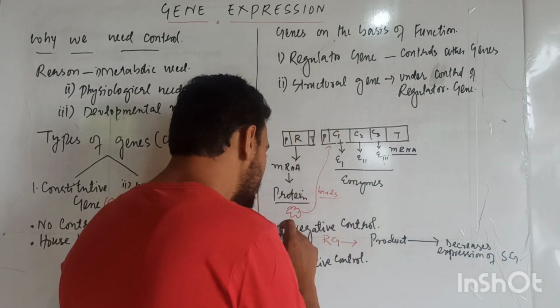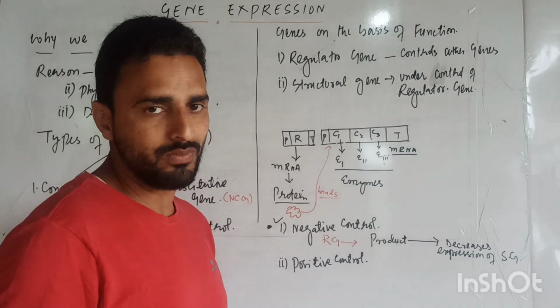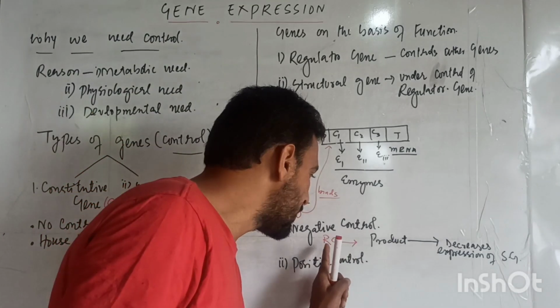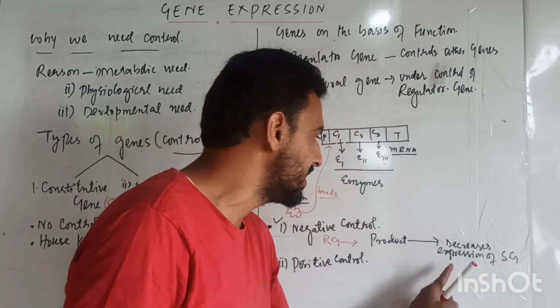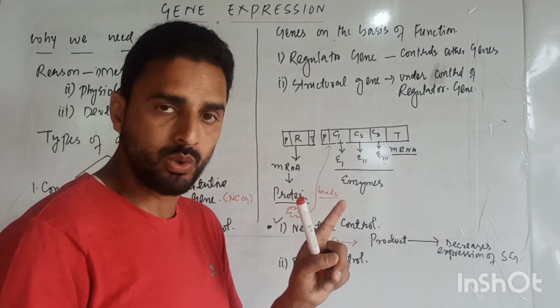Then at that time it is known as negative control. When the product of the regulatory gene decreases the expression of the structural gene, at that time we have negative control.